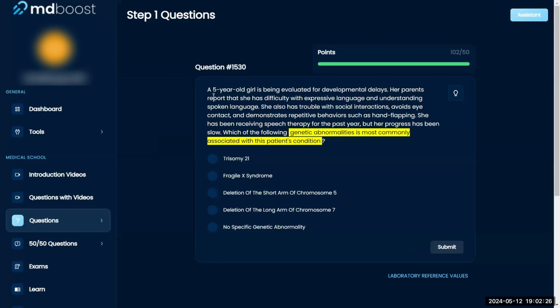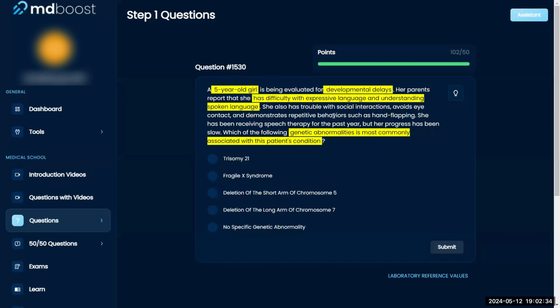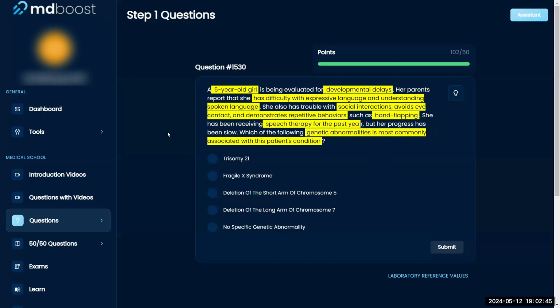A 5-year-old girl is being evaluated for developmental delays. Her parents report that she has difficulty with expressive language and understanding spoken language. She also has trouble with social interactions, avoids eye contact, and demonstrates repetitive behavior such as hand flapping. She has been receiving speech therapy for the past year, but progress has been slow. Which of the following genetic abnormalities is most commonly associated with this patient's condition?